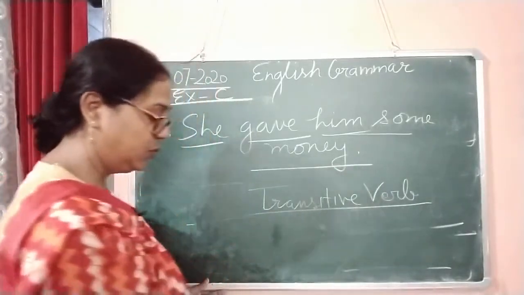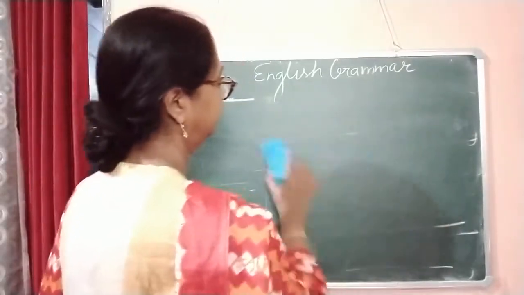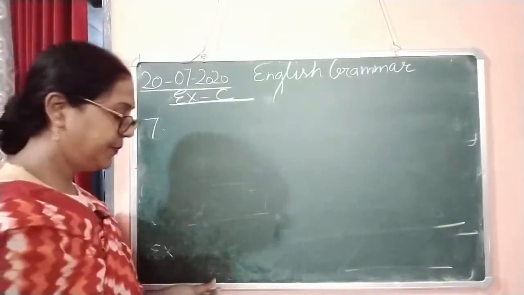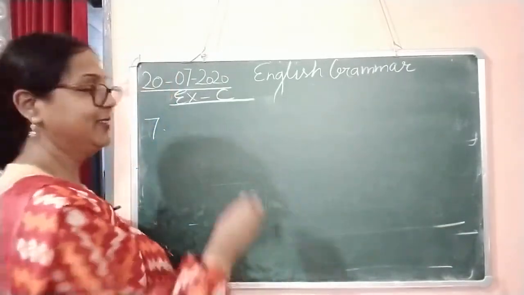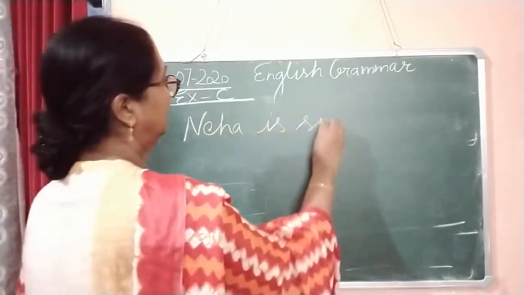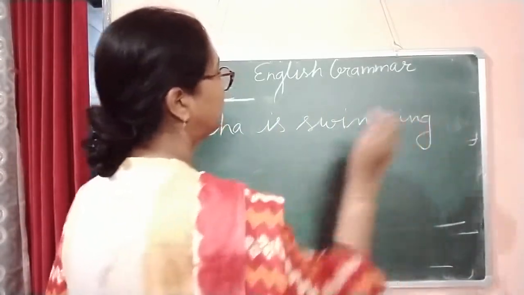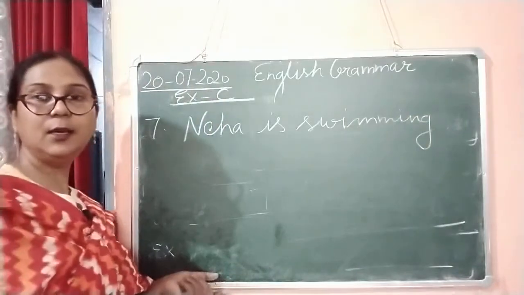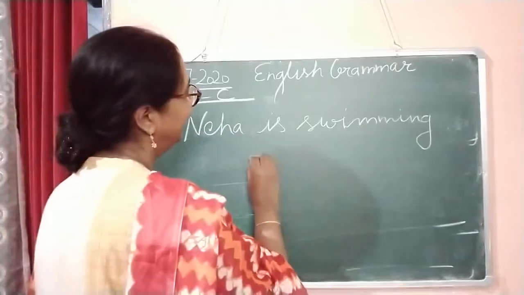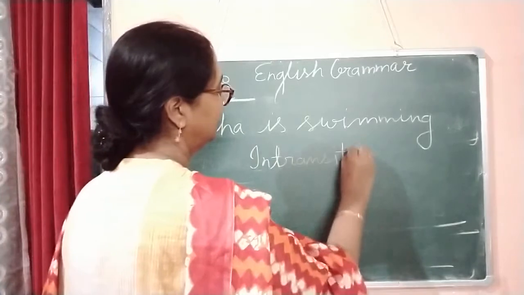Now we are moving to number 7. Number 7 is, Neha is swimming. Neha is swimming. Now here you can see there is no object. So it is intransitive.